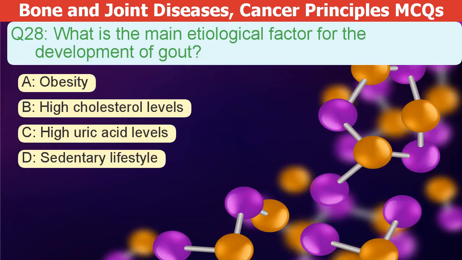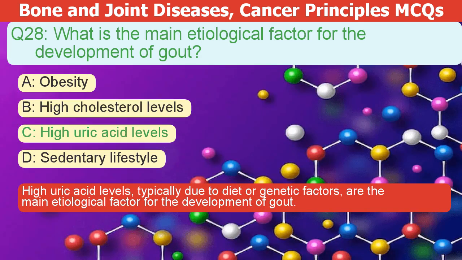What is the main cause of gout? A. Obesity. B. High cholesterol levels. C. High uric acid levels. D. Sedentary lifestyle. The correct answer is C. High uric acid levels, typically due to diet or genetics, are the main cause of gout.